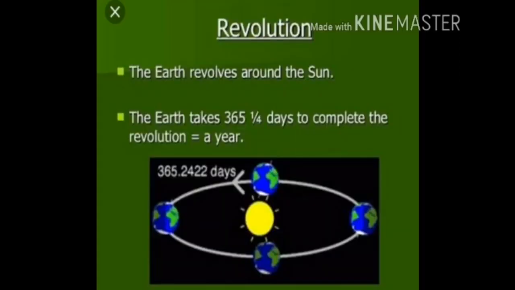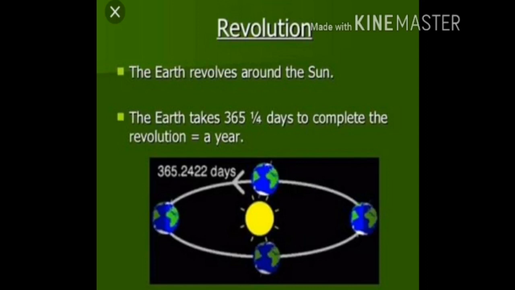Children, next we are going to see the revolution of the earth. Revolution is the movement of the earth along a fixed path called the orbit. The earth's orbit is oval or elliptical in shape.